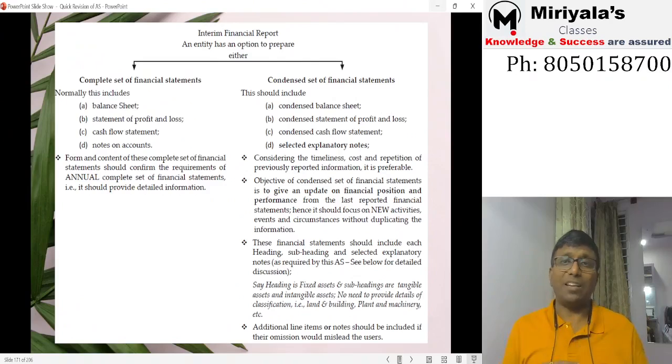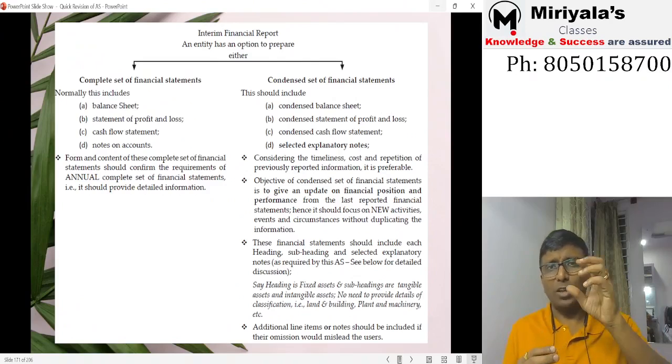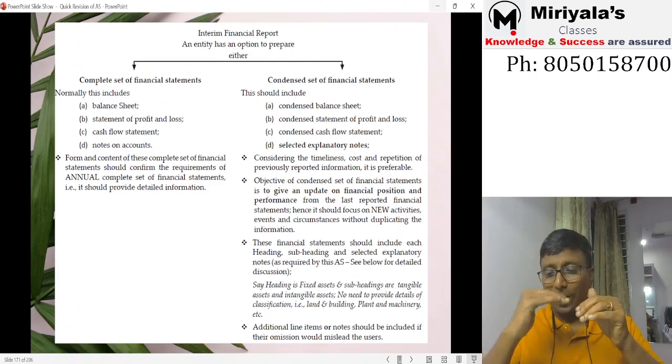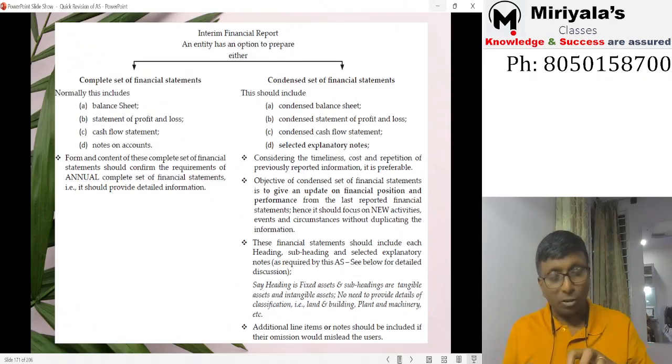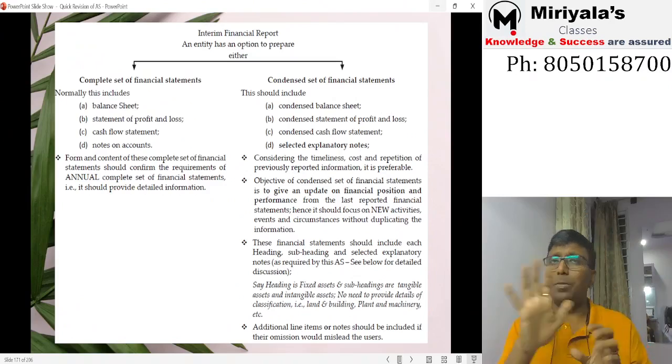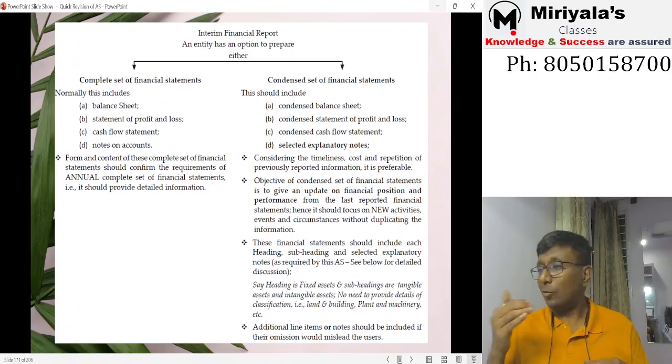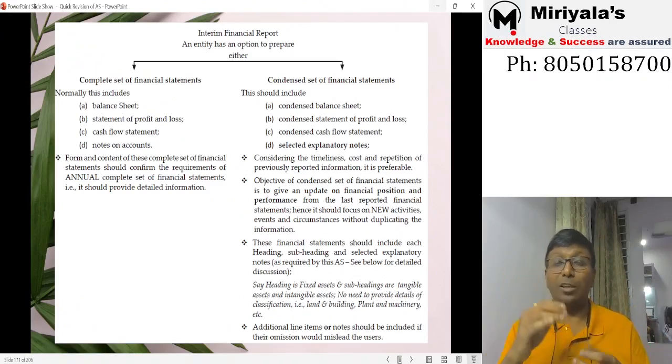What is condensed balance sheet? Condensed balance sheet in the sense, main top headings will be given. That means just the format of the top. I mean to say PPE, that's all. We'll give only PPE. We don't go to schedule and will not give PPE includes land, building, plant and machinery. No, don't give like that. Trade receivables, that's all.